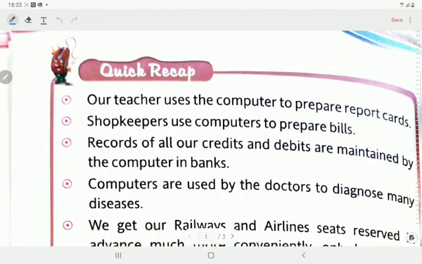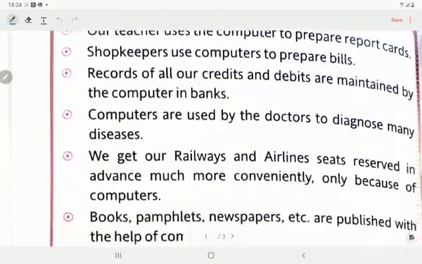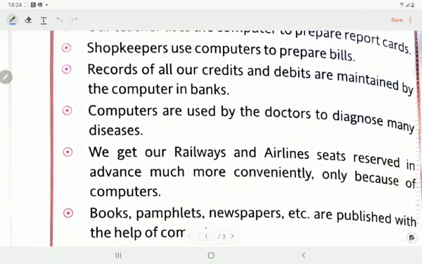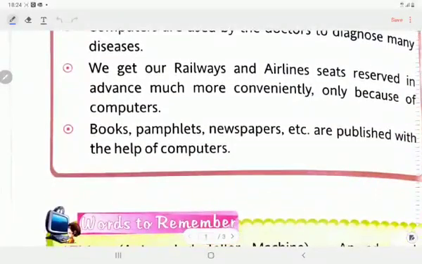So, I am reading. Our teacher uses the computer to prepare report cards. This is the use of computers which teachers are using nowadays. Shopkeepers use computers to prepare bills. Records of all our credits and debits are maintained by the computer in banks. Computers are used by the doctors to diagnose many diseases. We get our railway and airline seats reserved in advance much more conveniently only because of computers. Books, pamphlets, newspapers, etc. are published with the help of computers.